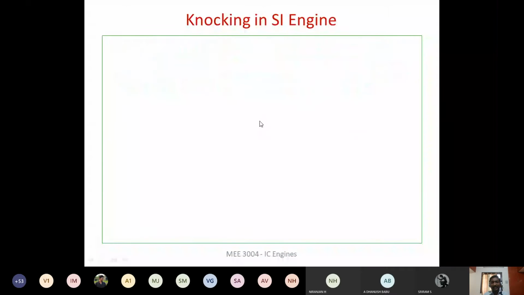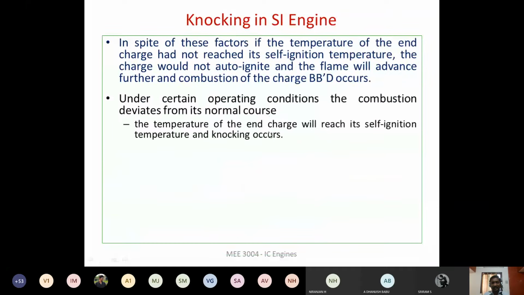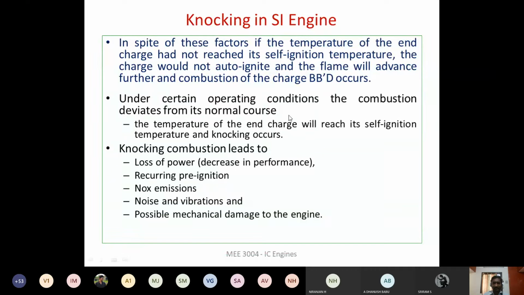Now the other possibility is that the unburnt air fuel mixture has reached the auto ignition temperature. So if it has reached the auto ignition temperature, then what will happen? Knocking occurs. In certain cases this knocking occurs, whenever we are deviating from the normal course of combustion. So because of knocking, what will happen?